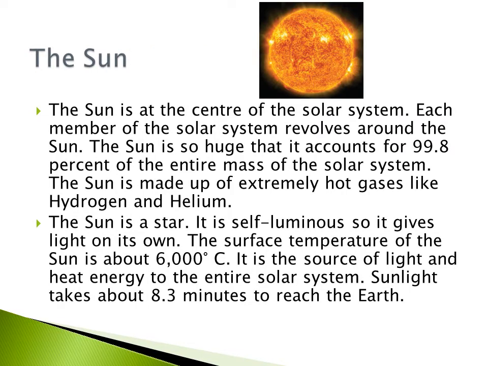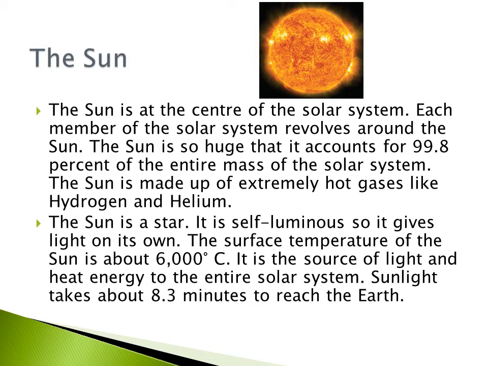About sun, the sun is at the center of the solar system. Each member of the solar system revolves around the sun.